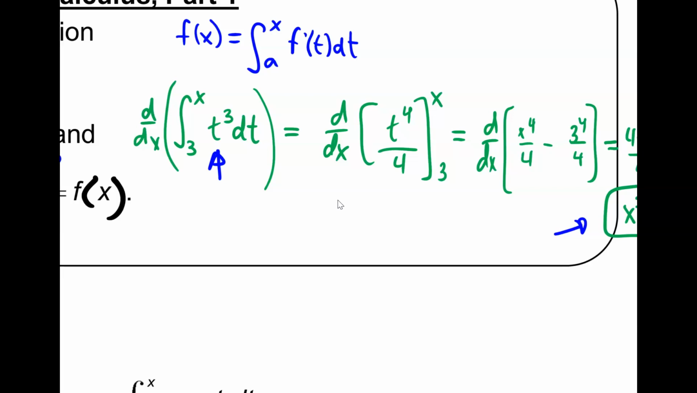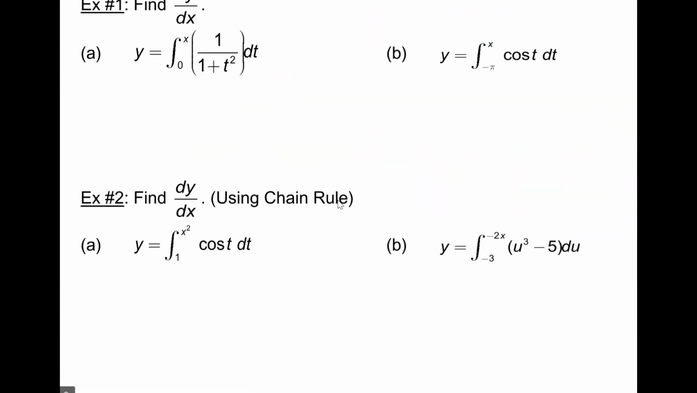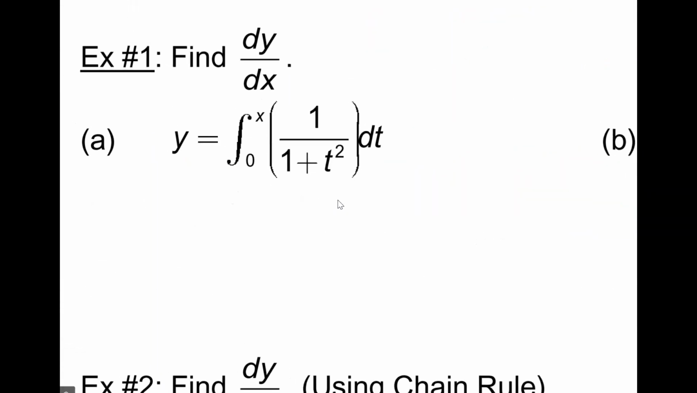Yes. Okay. So next, example 1, find dy dx. What we're doing is trying to take the derivative of an integral, because notice y is the integral, blah, blah, blah. So if I want dy dx, that means I'm trying to take the derivative of an integral.